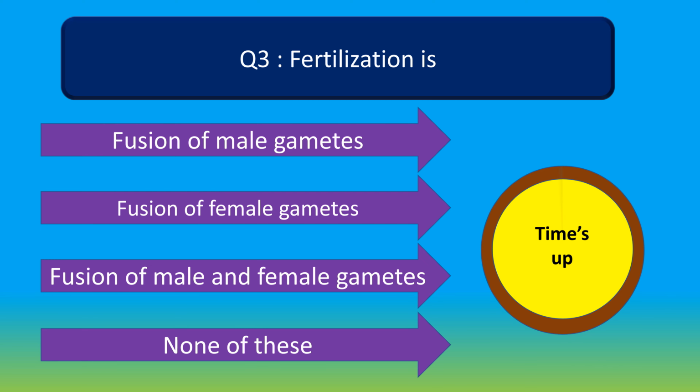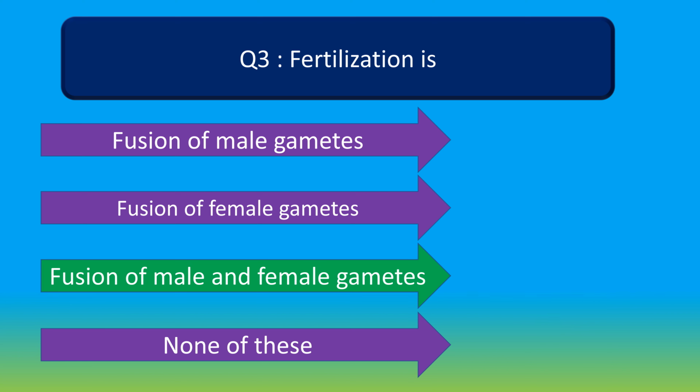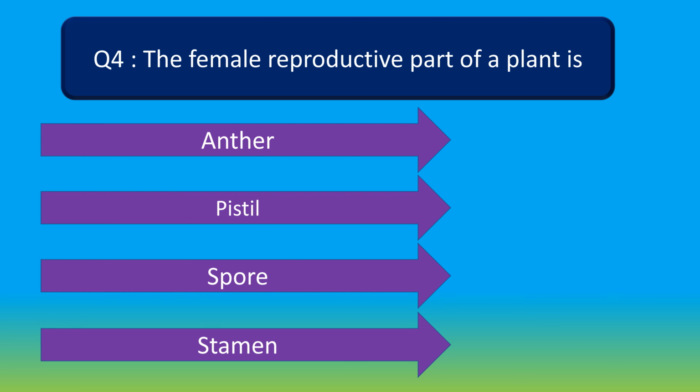Your time is up. And the right answer is fusion of male and female gametes. Fertilization is fusion of male and female gametes. Moving to question number 4.